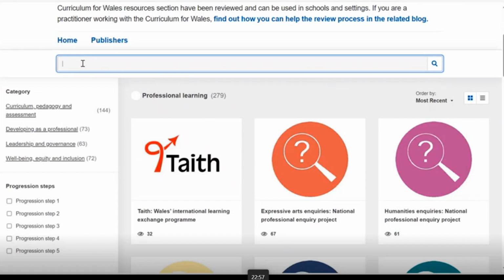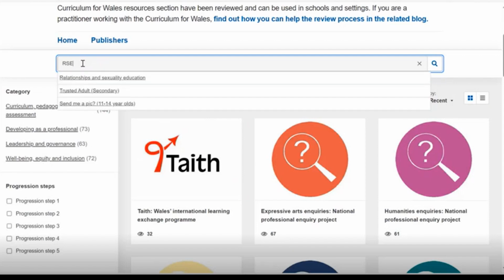So as an example, if on your school development plan or in your own professional development review documentation, in your performance management documentation, you've been set a priority around, let's say, relationships and sexuality education, you would know that probably as RSE rather than relationships and sexuality education, but you could type that in full, or you could just type the acronym.